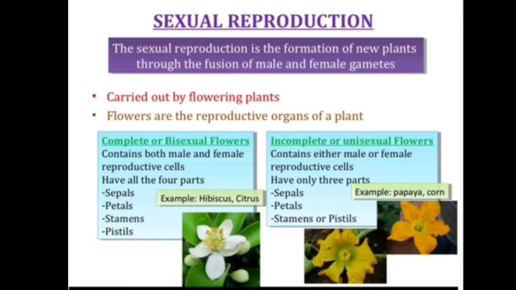In case of an incomplete flower, it contains either male or female reproductive organs. That means it will have either only a male reproductive organ or a female reproductive organ. In that condition, the flower is called an incomplete flower and has only three parts. It has only three parts, that is the sepals, petals and stamens or pistil. That means only one of the two parts, stamen or pistil, is present.